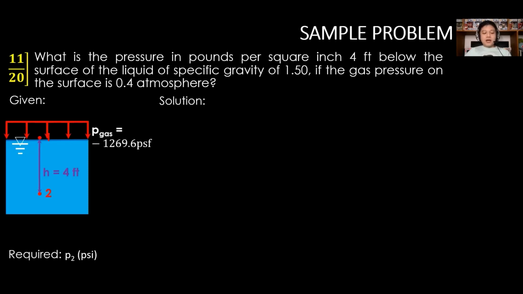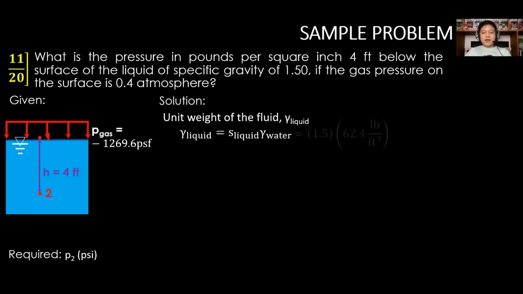Updating the value of pressure of the gas at the surface that is under vacuum equal to negative 1,269.6 psf. So next, determine the unit weight of the fluid. From the equation of specific gravity, gamma is equal to S times gamma of the standard or reference fluid, which is water, wherein S is 1.5 and gamma of water is 62.4 pounds per cubic foot for English system. Gamma, therefore, is equal to 93.6 pounds per cubic foot.